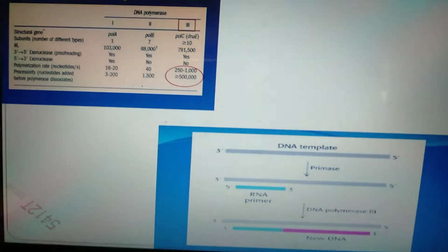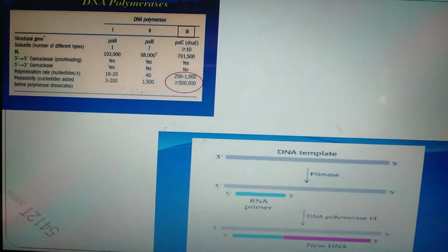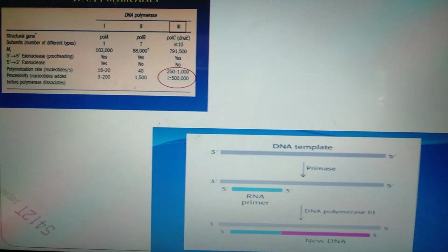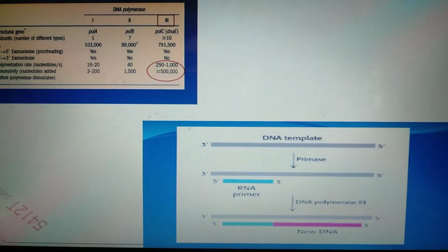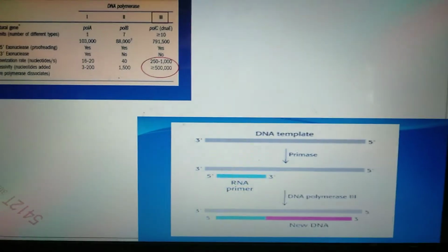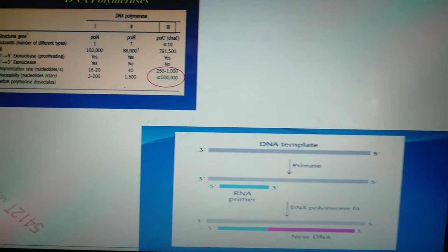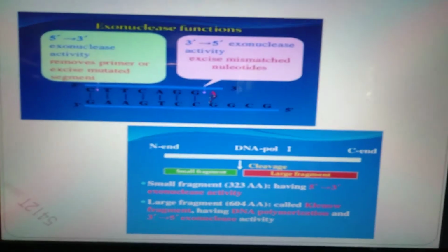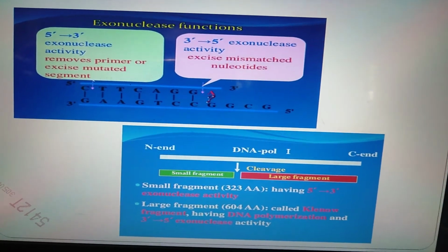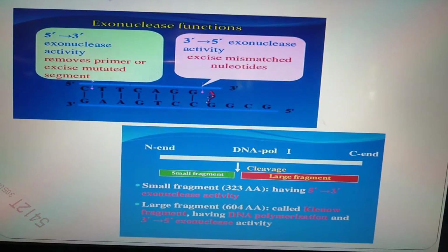Here we can see the DNA template, and how the primase enzyme helps in the polymerization. The RNA primer is attached, then DNA polymerase 3 comes in contact, then we can see the elongation and new formation of DNA. Here you can see exonuclease functions: 5' to 3' exonuclease activity and 3' to 5' exonuclease activity.